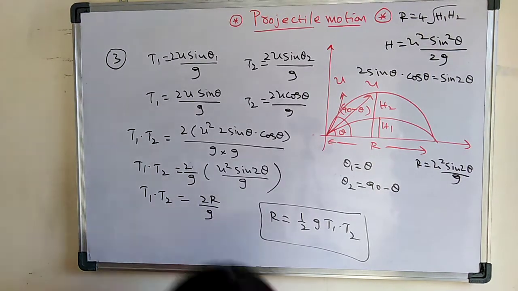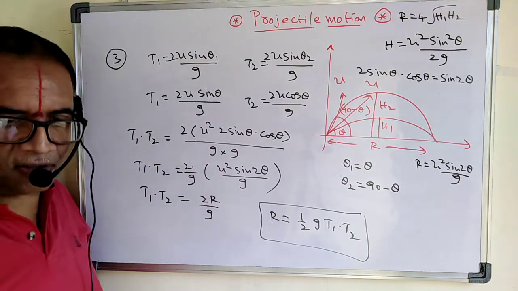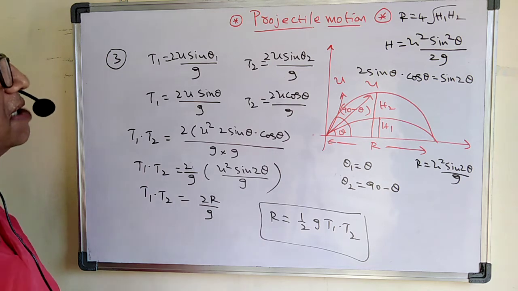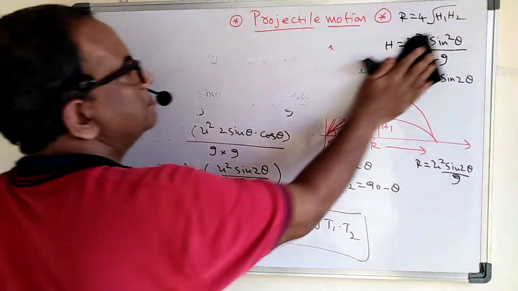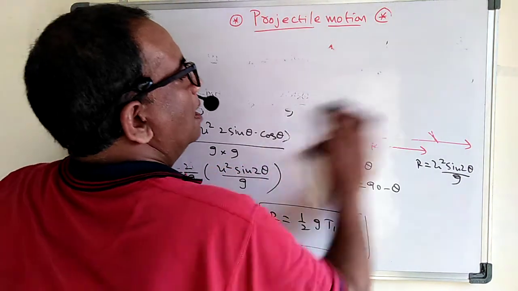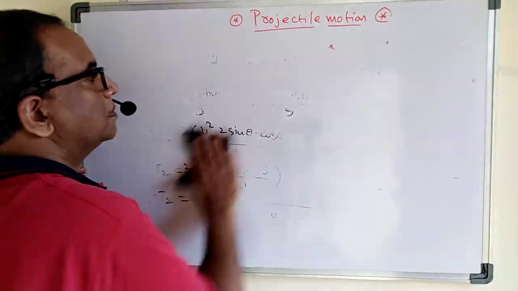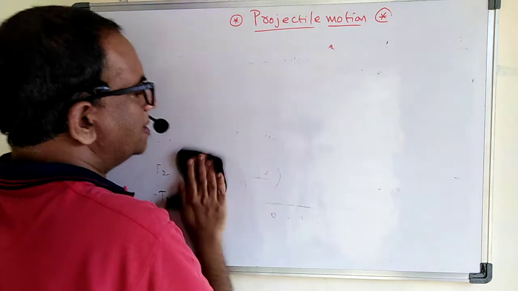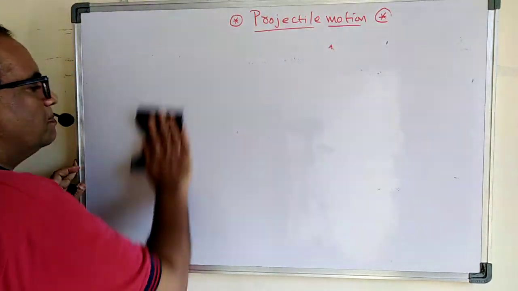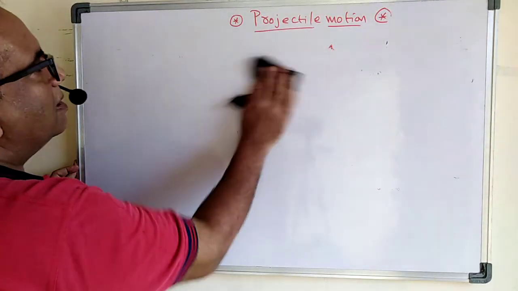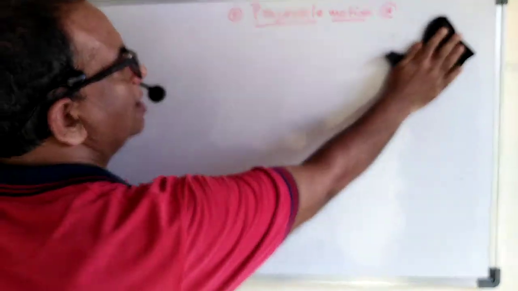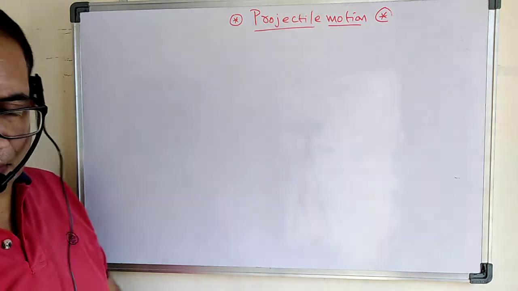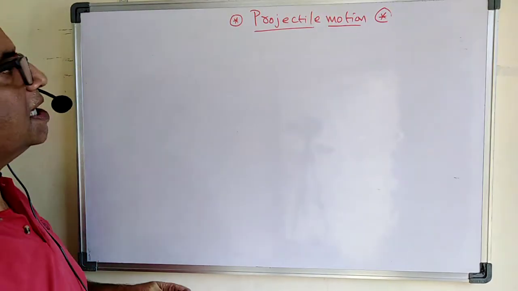Okay, now see let us look at another one. Let us look at a very small equation. Now here see the fourth point of the day. Please kindly see carefully. If you have any problem regarding projectile, please kindly type in the comment box so that I can say in the next class about those problems. Okay. Now see carefully here.